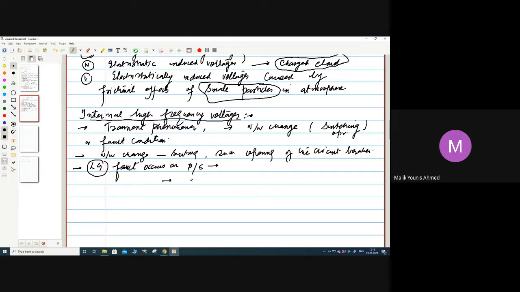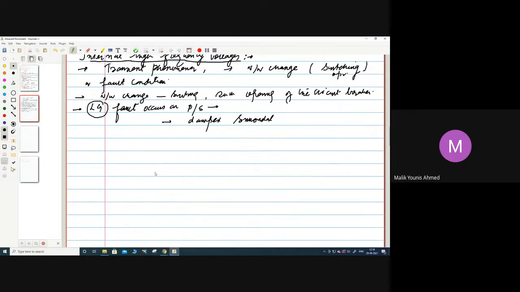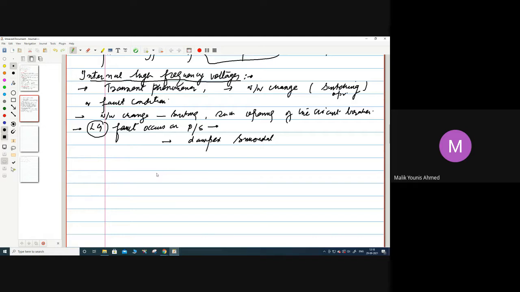We have talked about this in control systems, a damped sinusoid. So there will be a sinusoidal voltage, but with some amount of damping. Maybe that damped sinusoid is in the range of 20 kilohertz. So very high frequency will be there.